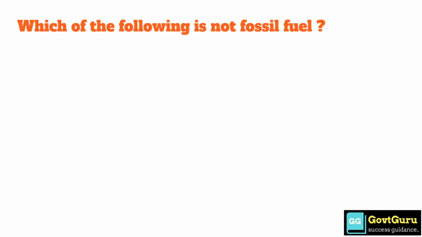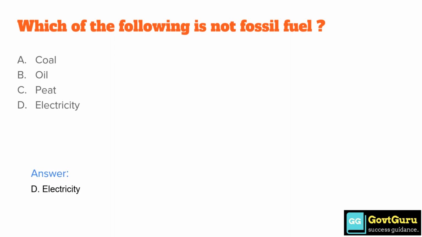Which of the following is not fossil fuel? Option A, coal, option B, oil, option C, peat, option D, electricity. So the answer is option D, electricity.